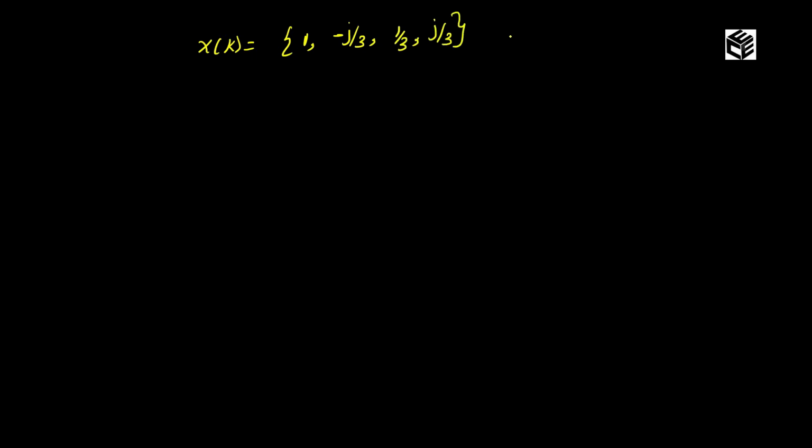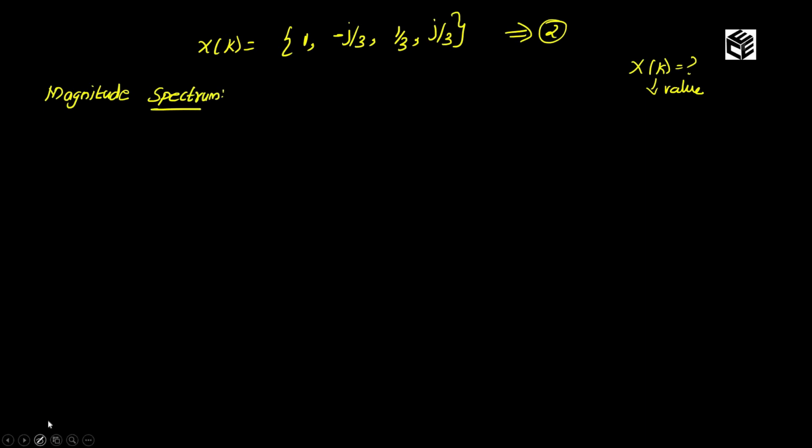Okay, so I have obtained the value of x of k. Initially I have found the expression for x of k. Now I have found the value for x of k. So once the value is calculated, we need to find what is the magnitude spectrum and what is the phase spectrum for the corresponding x of k. Okay, how can we find the magnitude spectrum?